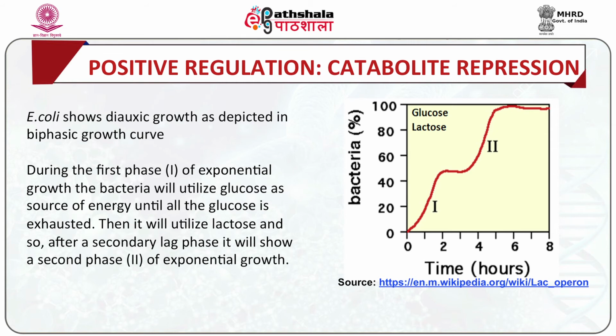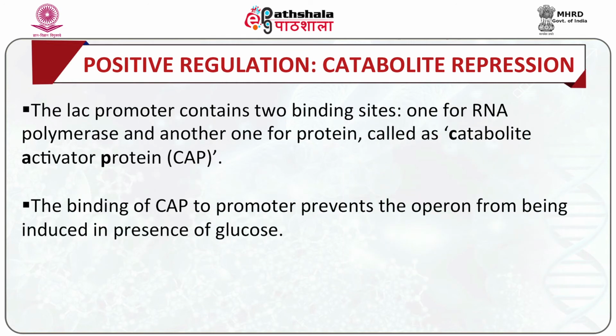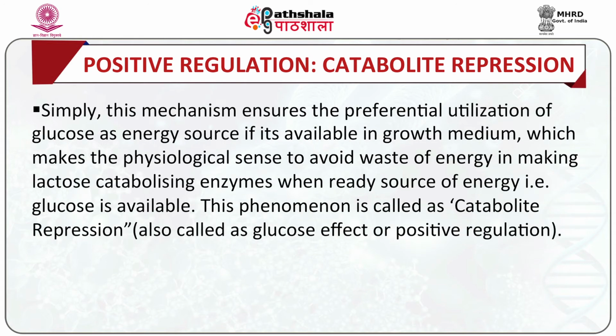The lac promoter contains two binding sites, one for RNA polymerase and another for the protein which we call the catabolite activator protein, or the CAP. The binding of CAP to the promoter prevents the operon from being induced in the presence of glucose. Simply, this mechanism ensures the preferential utilization of glucose as an energy source if it is available in the growth medium, which also makes physiological sense to avoid the wastage of energy in making lactose metabolizing enzymes when a ready source of energy, say glucose, is present in the media.